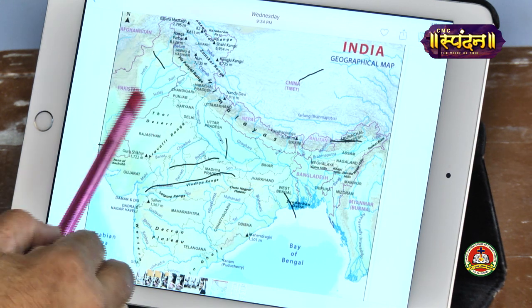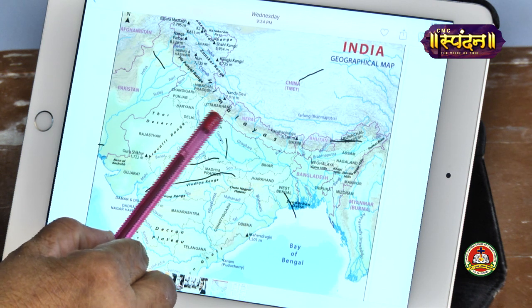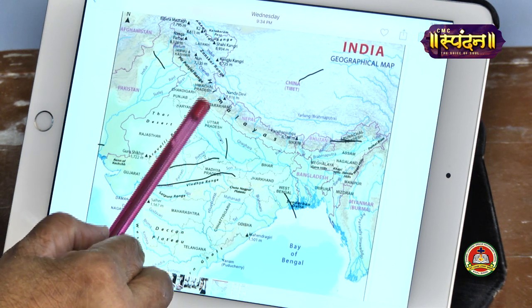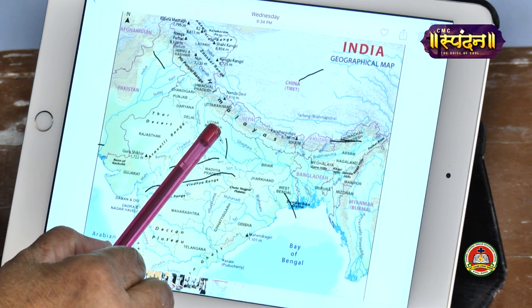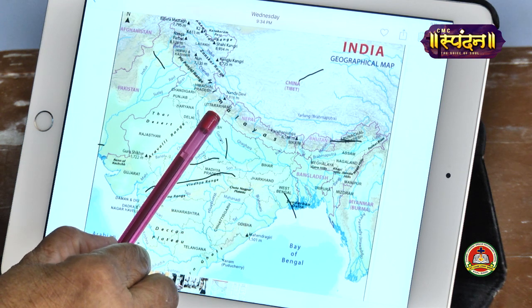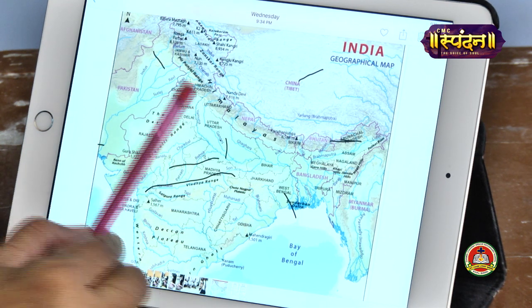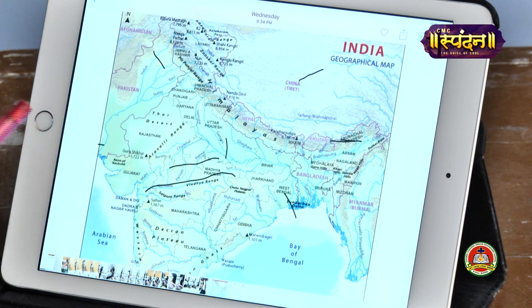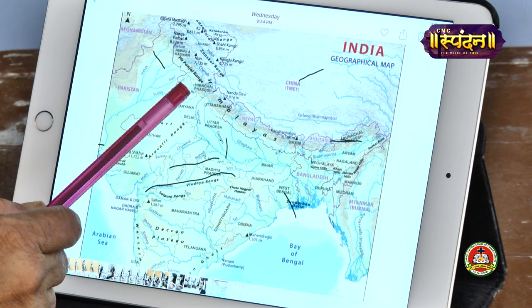Okay? And the Yamuna river joins the Ganga river at Allahabad. There is a city called Allahabad in Uttar Pradesh, where the Yamuna river joins the main river Ganga, and this meeting place is known as Sangam. What is it known as? Sangam. And all of you have heard about the Kumbh Mela, which takes place in Allahabad every 12 years.